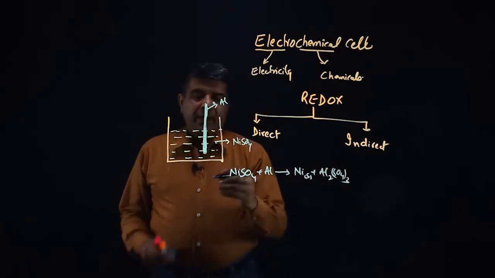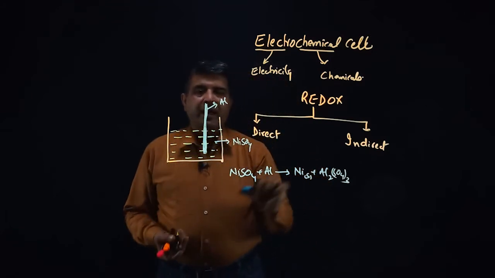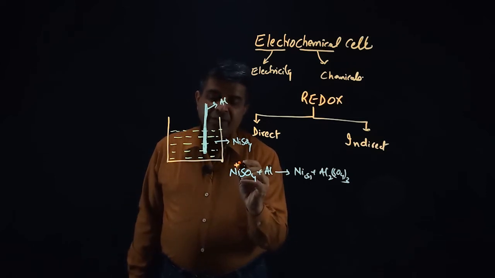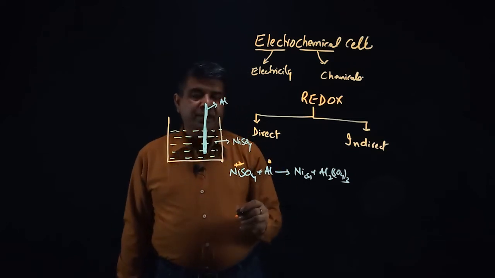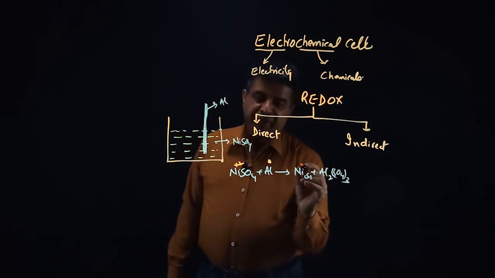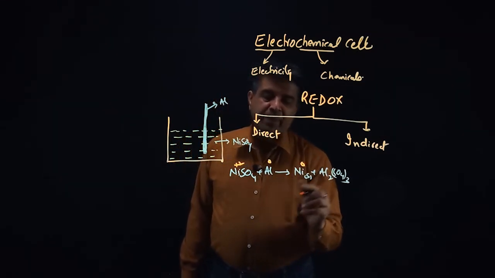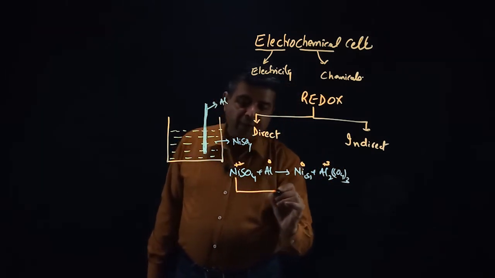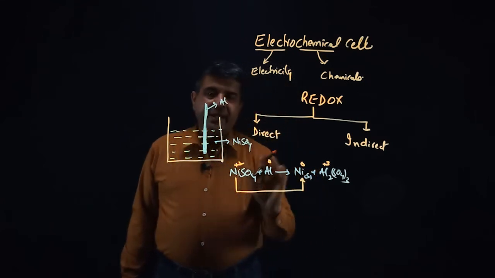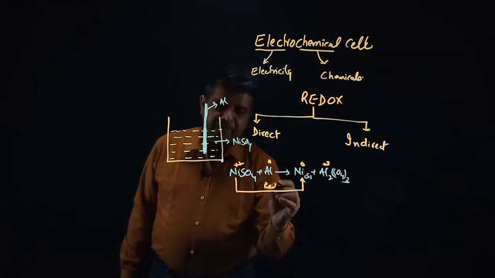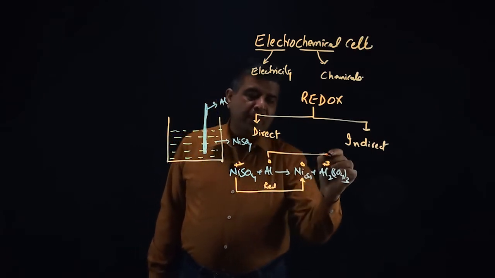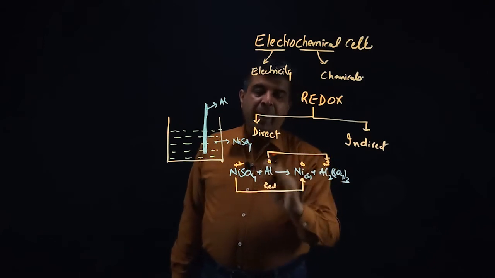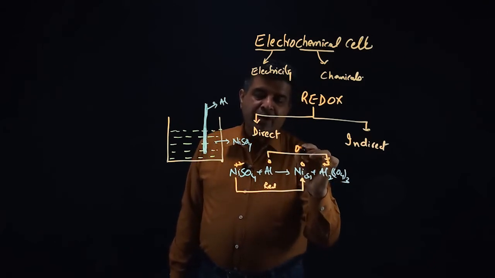So now if we see how this is a redox reaction, so oxidation state of nickel would be +2, oxidation state of aluminium would be 0, and you have studied in 11th that the oxidation state of nickel here would be 0 and oxidation state of aluminium is +3. So now nickel is converting from +2 to 0, so it is decrease in positive valency, so this would be reduction, and aluminium is converting from 0 to +3, isn't it? And there is increase in positive valency by +3, so this is an oxidation reaction.